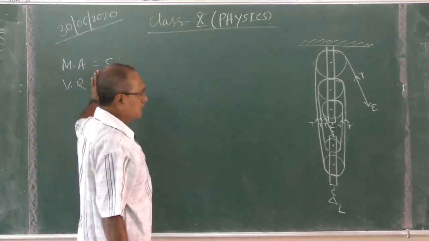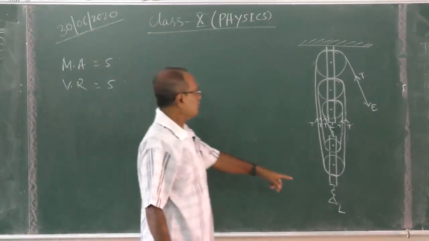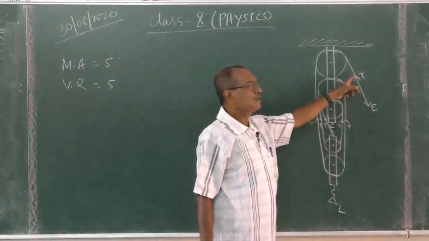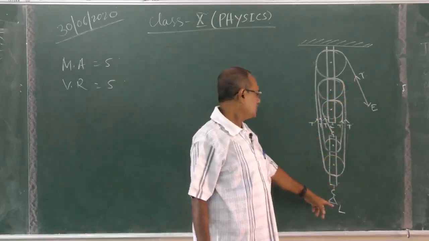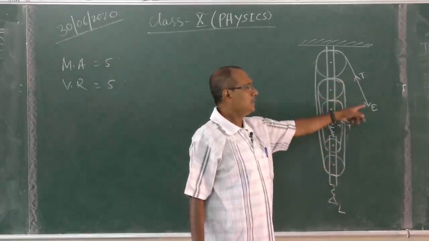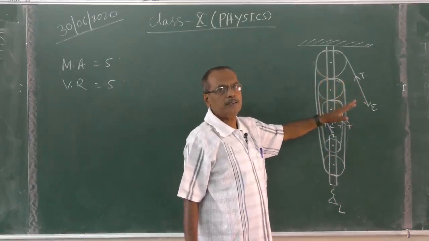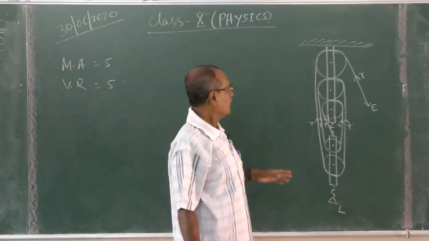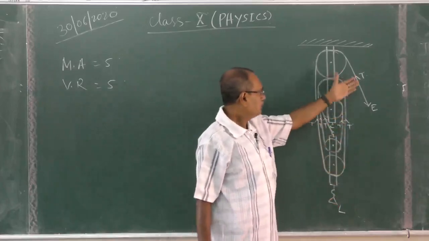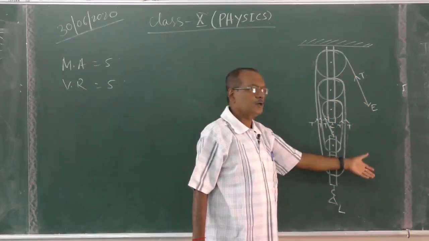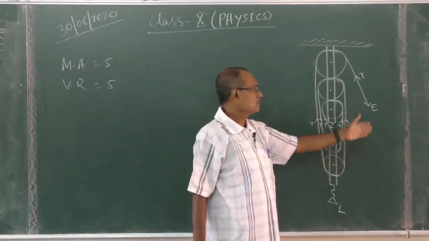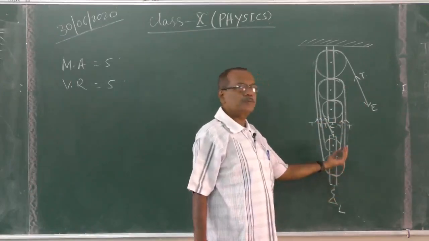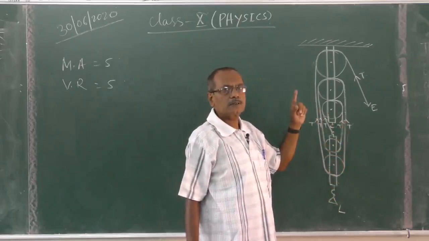We have done this already because L is equal to 5T, and E is equal to T. The mechanical advantage is L by E, so 5T by T is equal to 5 for the ideal case. And if we pull 5 meters of rope using effort, then the load will be lifted only 1 meter.